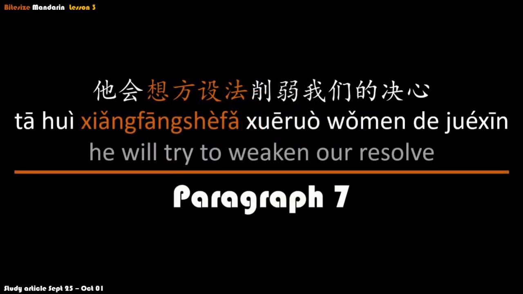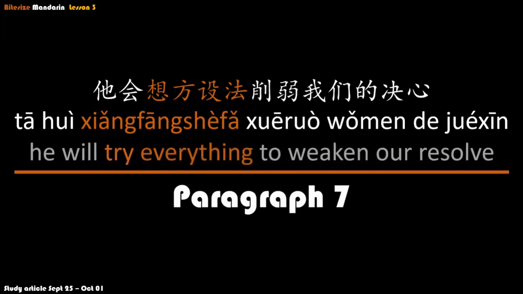So back in this sentence, 他会想方设法削弱我们的决心. He will try to weaken our resolve. If we were to translate that more literally into English, it would be, he will try everything to weaken our resolve. Now, because of the nature of this sentence, it might seem like 想方设法 has negative connotations, but it's actually neutral, in that the context determines whether 想方设法 is good or bad.